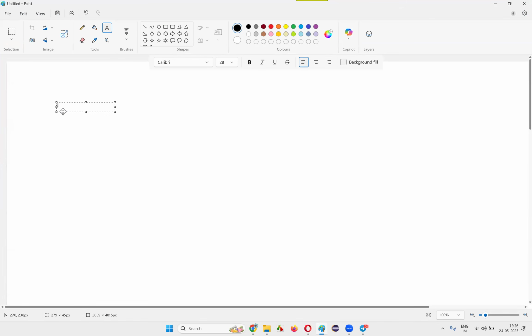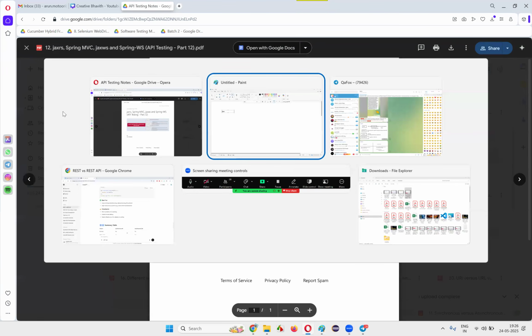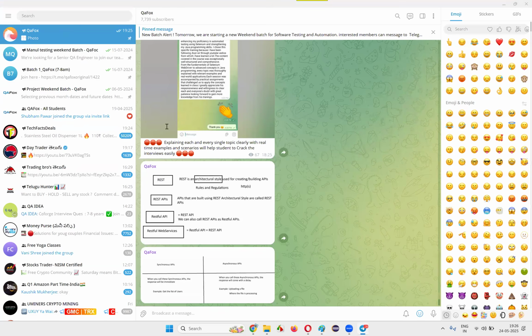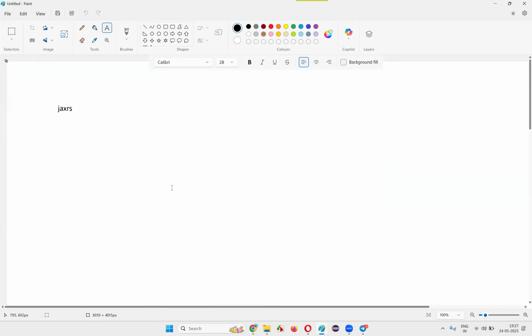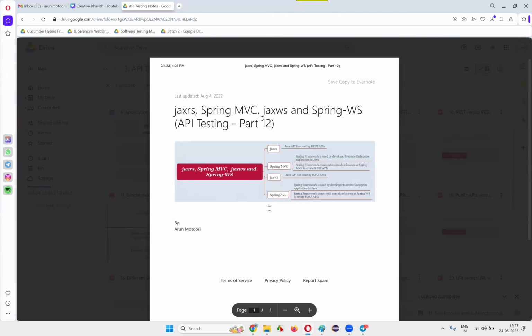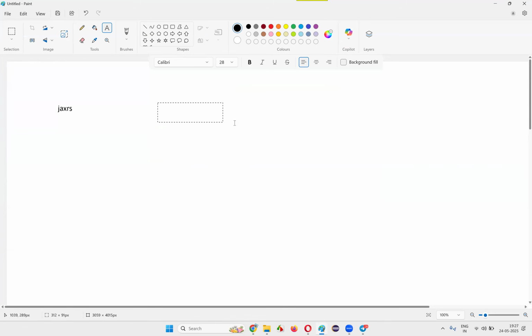The first thing that you have to understand is what JAX-RS is. JAX-RS is one thing. The next thing here we have is Spring MVC. Next item we have is JAX-WS. And the next item is Spring WS. These are the four items we have.